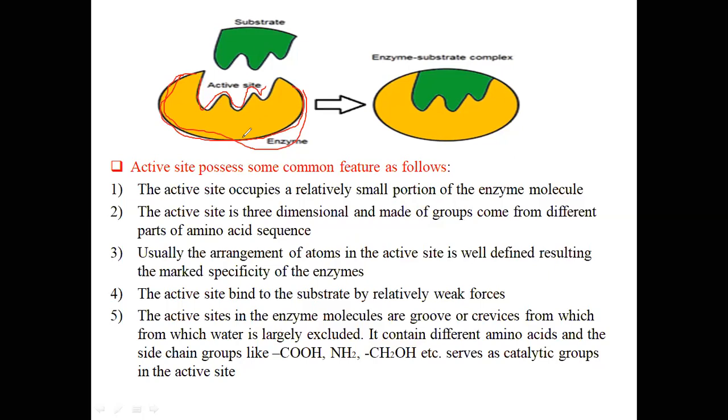Different amino acid arrangements make the different active sites of various enzymes, forming a three-dimensional structure for the different enzymes.